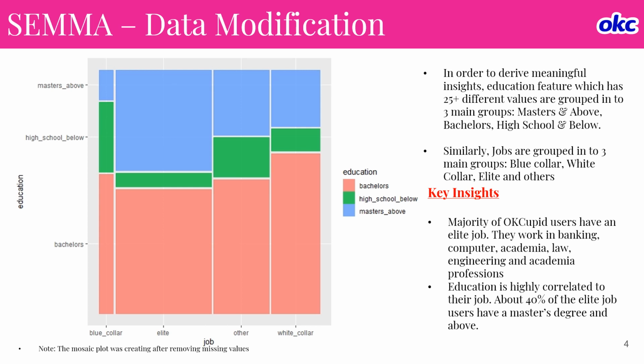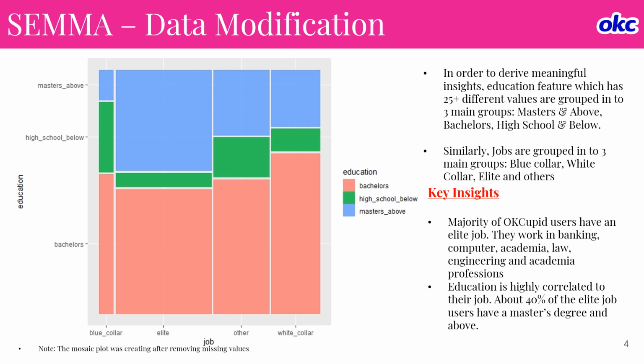The next thing we did is the data modification. As I told you before, we had several features with many different values. In order to derive meaningful insights, we combined features into meaningful groups. In this case, we combined the education feature, which had 25 different values, into three main groups: masters and above, bachelors, and high school and below. Similarly, we grouped jobs into three main groups: blue collar, white collar, and elite and others.